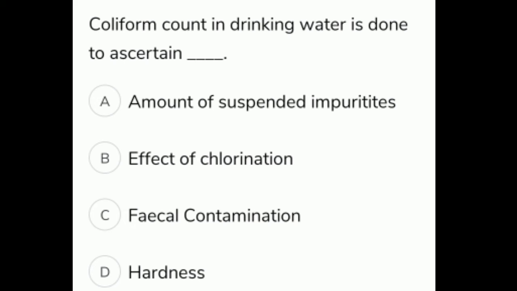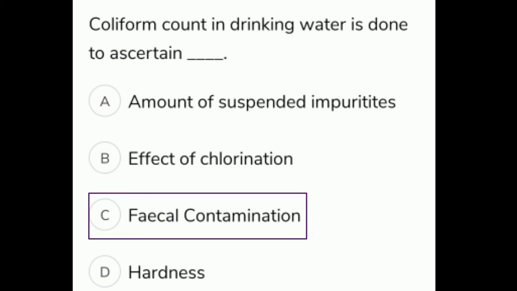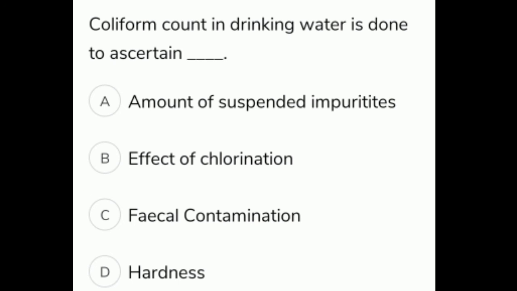Coliform count in drinking water is done to ascertain. The options are A. Amount of suspended impurities, B. Effect of chlorination, C. Fecal contamination, D. Hardness. The correct option is C. Fecal contamination.